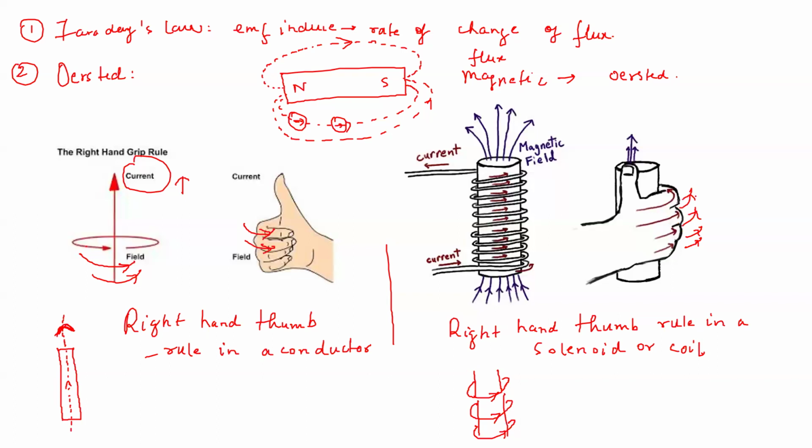Because this is the direction of the flow of current in the coil, we align our four fingers along this. Your thumb will then give the direction of the magnetic field. The field starts from here, so this will be the North Pole. The magnetic field will go like this and come back here, so this point will be the South Pole.